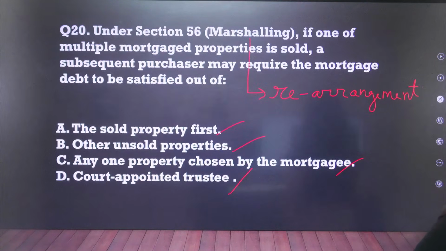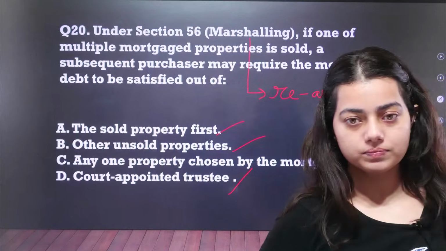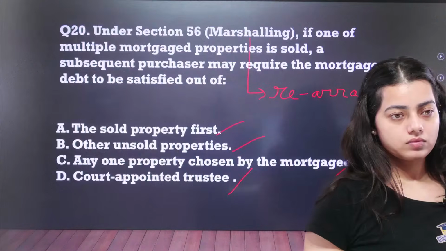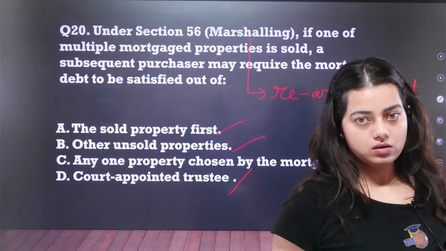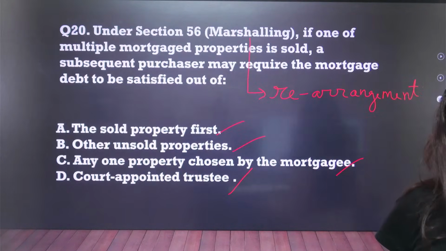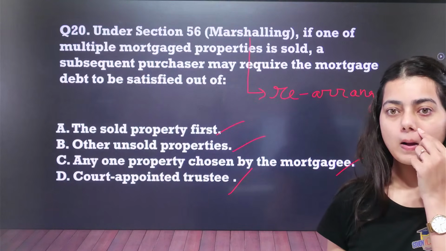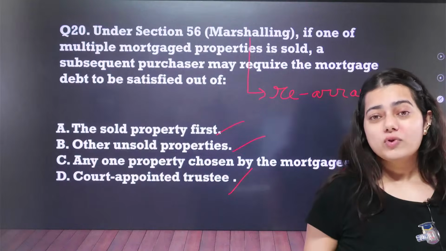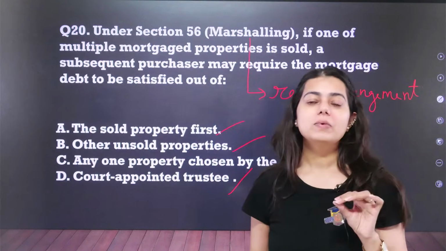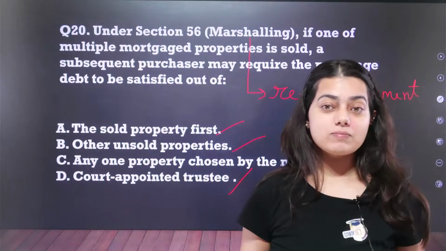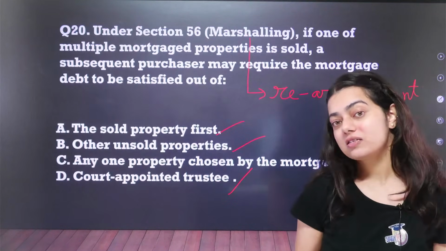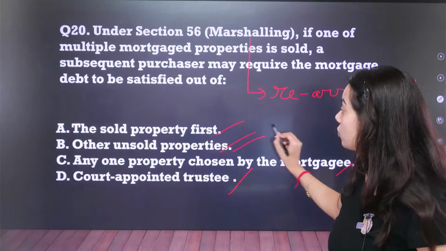I have given you a hint also. Question number 20. What does question number 20 say? If one of multiple mortgage properties is sold, a subsequent purchaser may require the mortgage debt to be satisfied out of other unsold properties.